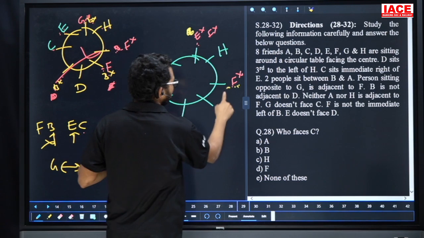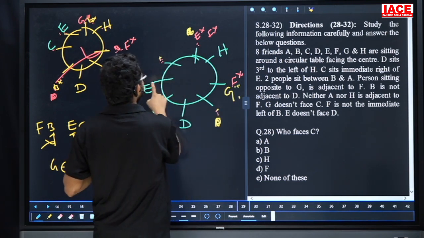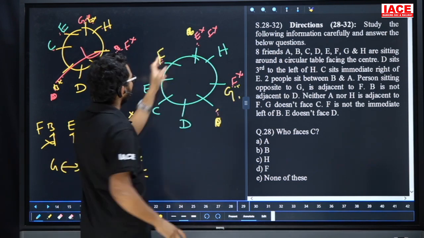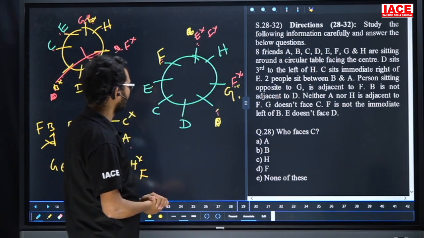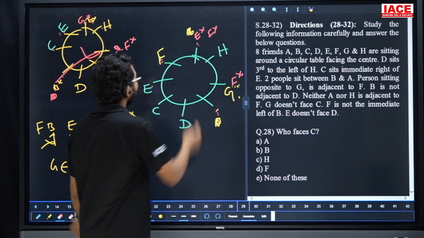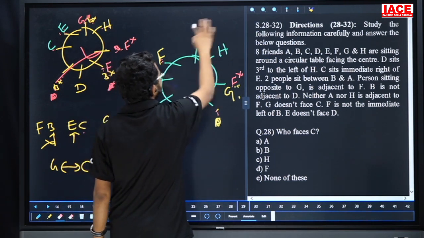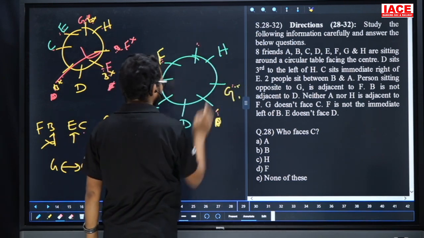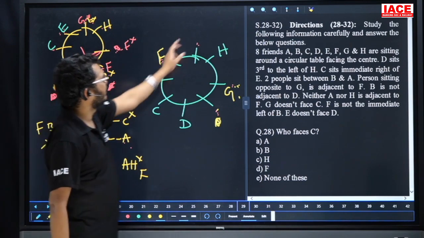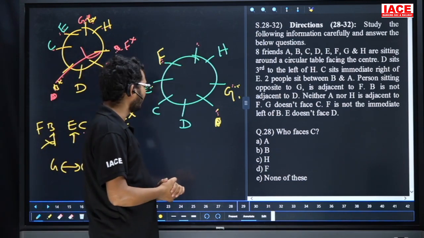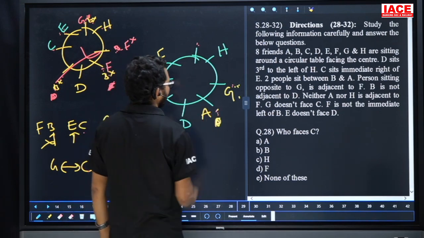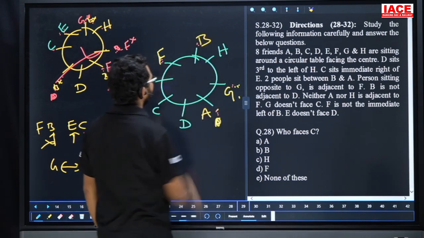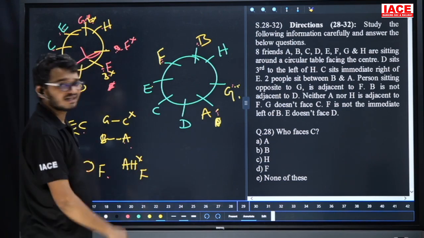Then this is the only possibility. G's opposite person: this one is F. So F is a neighbor of the one who sits opposite to G. Now, friends, our requirement is what? A is not an immediate neighbor of F. At the same time, B is not a neighbor of D, so B here has no chance. Then take this one as A, now this one is B, and this one is B. Yes, this is the entire given arrangement.